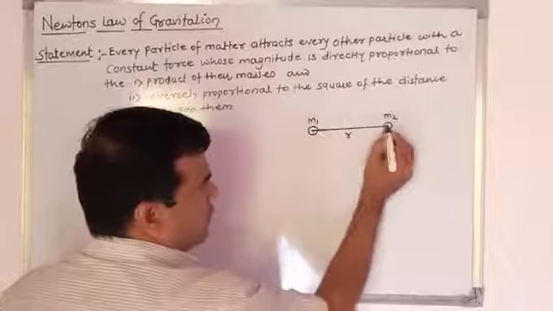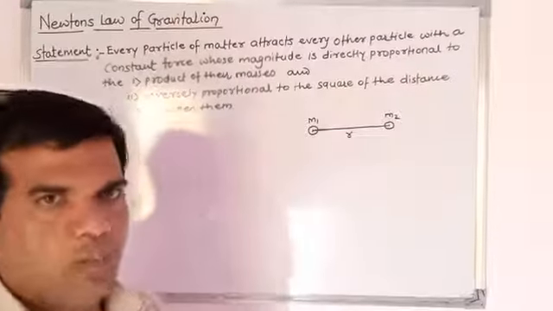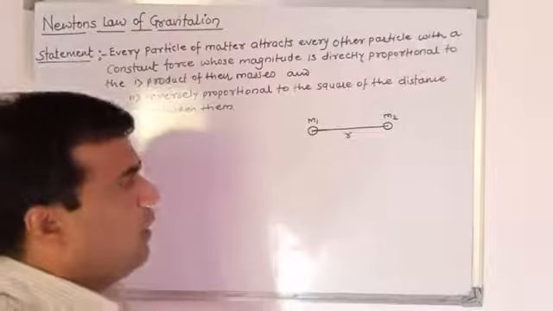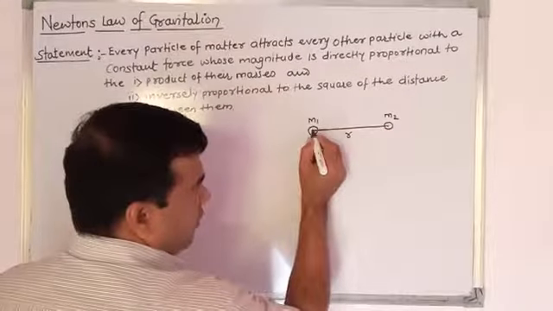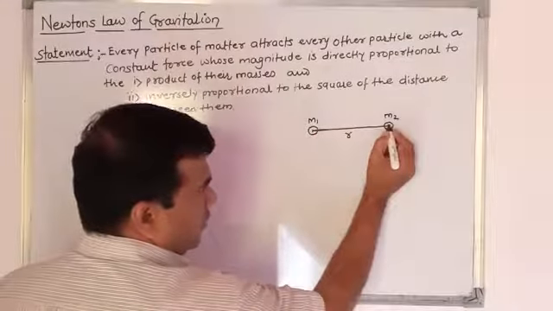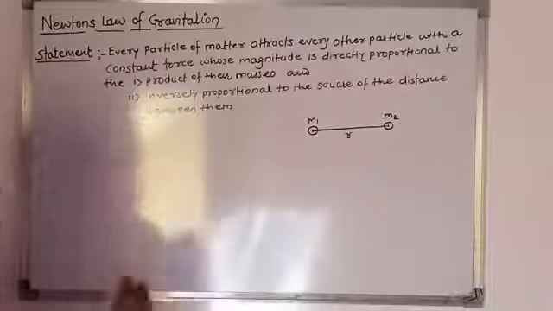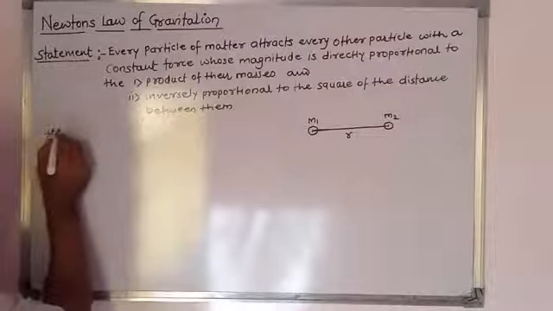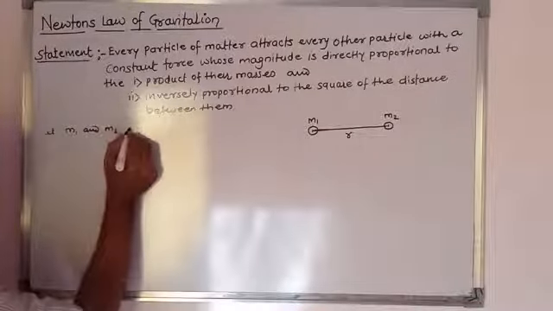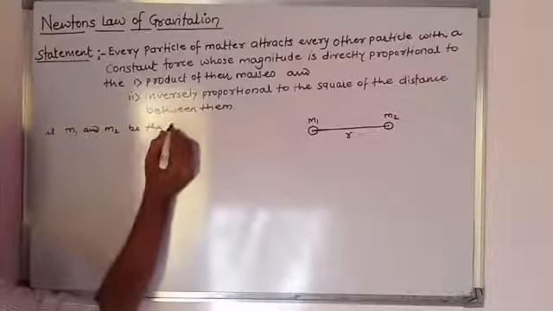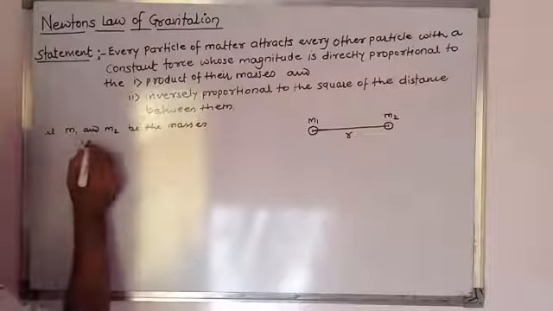This distance is the distance between the centers of mass of the two bodies, and not from the surfaces. Means this is the center of mass of one body, this is the center of mass of the second body, and this distance is r.